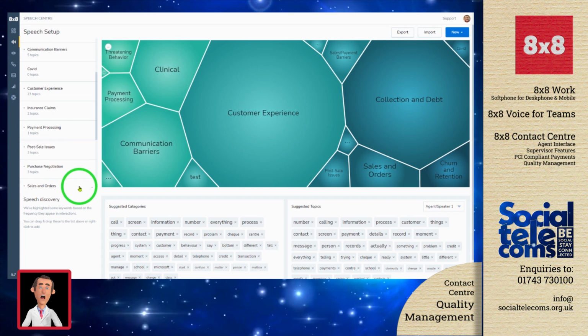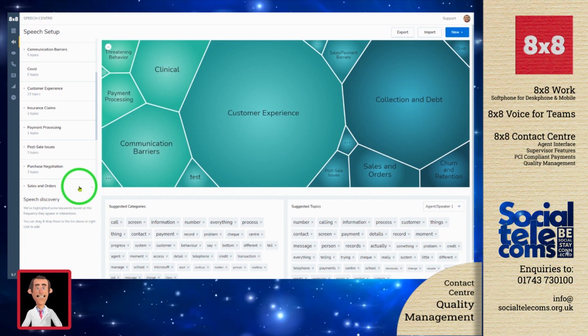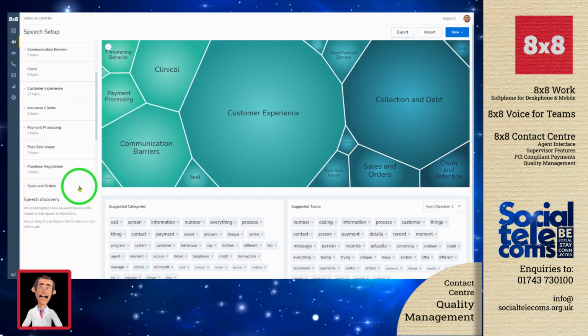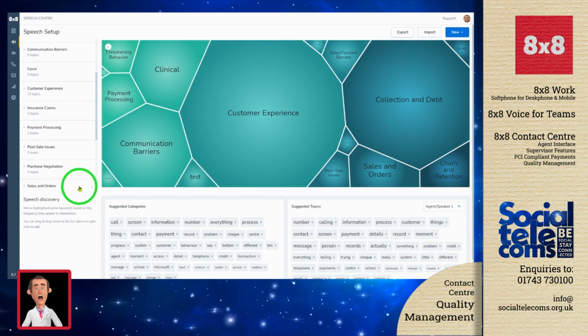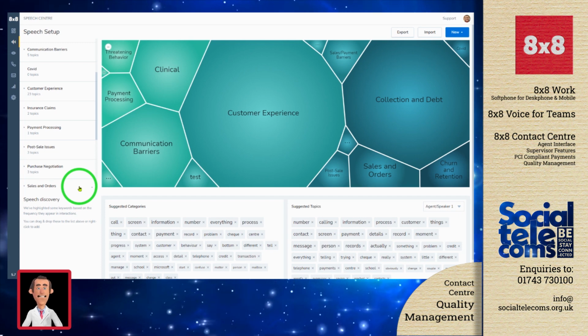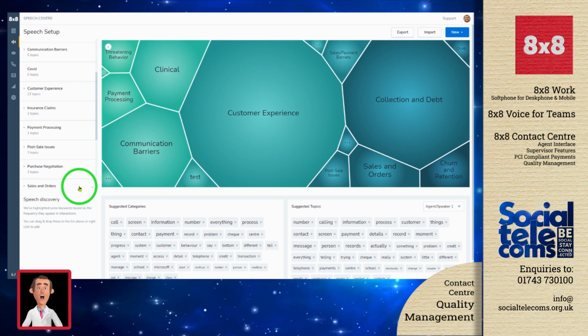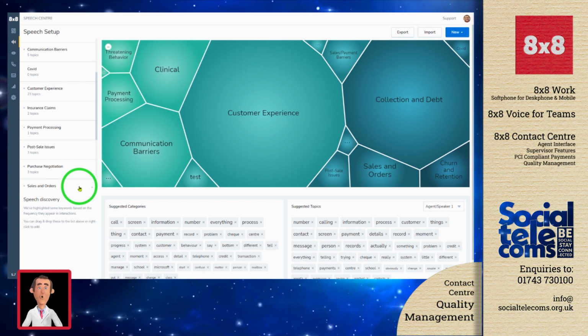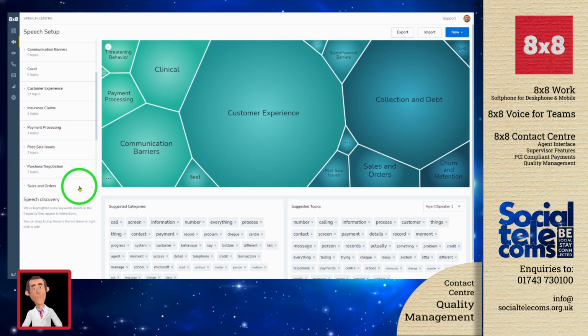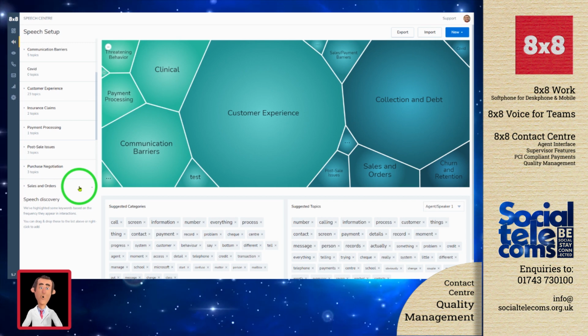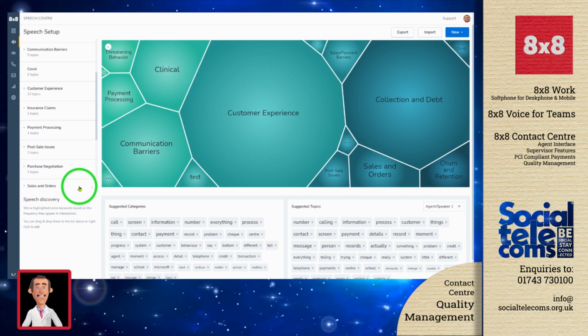8x8 Speech Analytics is part of our overall quality management tool. This combined suite of analytics provides quick, actionable insights into the voice of your customer and also delivers laser-like focus on any key areas of interest in your contact center, whilst greatly reducing resource and wasted quality assurance cycles compared to more traditional quality assurance processes.